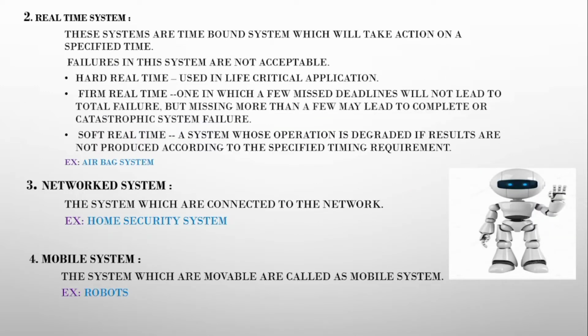Next, real-time system. These systems are time-bound systems which will take action at a specified time. Failures in the system are not acceptable. We have types in real-time system. Those are hard real-time, firm real-time and soft real-time. An example of this real-time system is airbag system. Next, network system. The systems which are connected to the network. Example is home security system. Next, mobile system. The systems which are movable are called mobile systems. We can see those are robots.